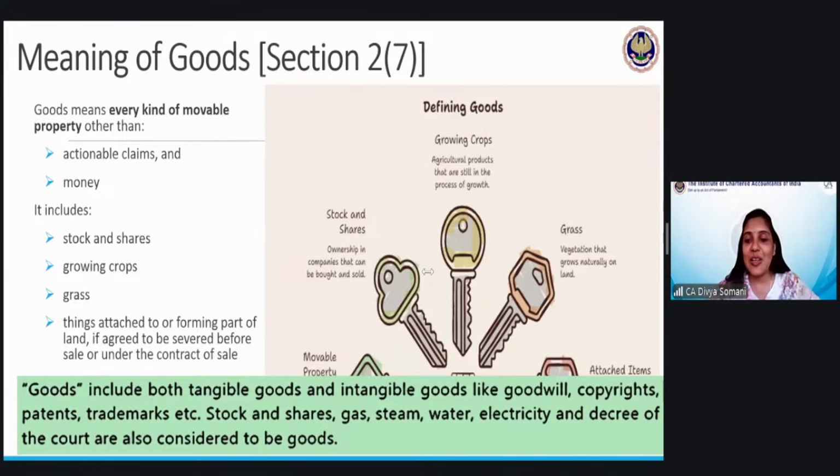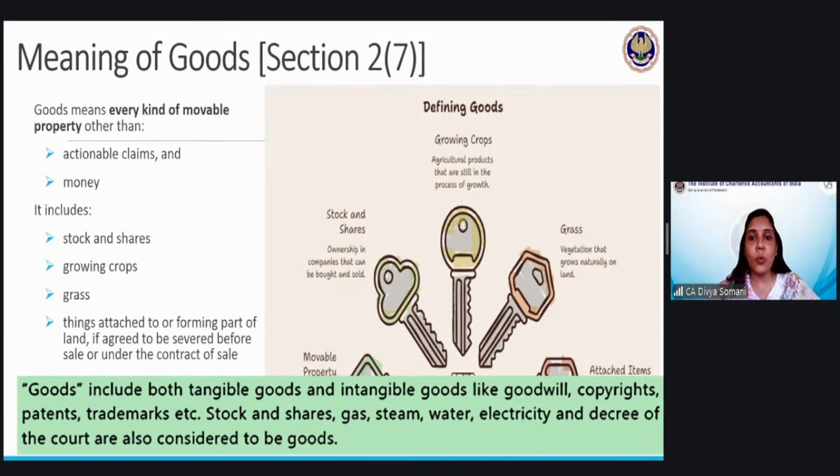Bisleri bottles, correct. So water is sold in the form of bottles. Then gas like oxygen cylinders we have, and LPG also. So all this is sellable in the market, right? And whenever you are selling these things, the provisions of the Sale of Goods Act will be applicable. Till this point, are we okay?